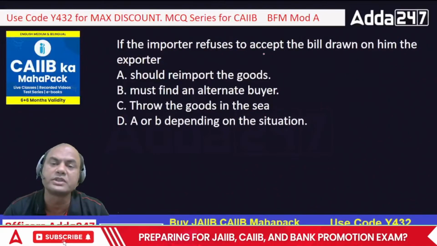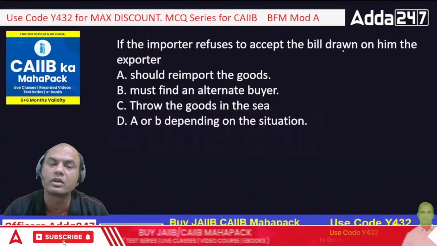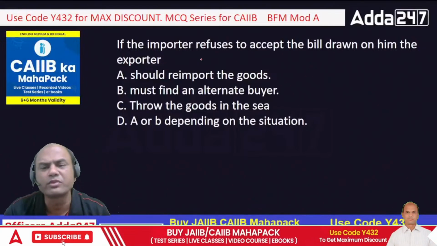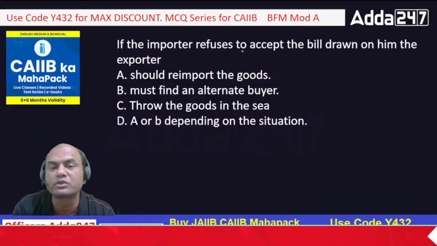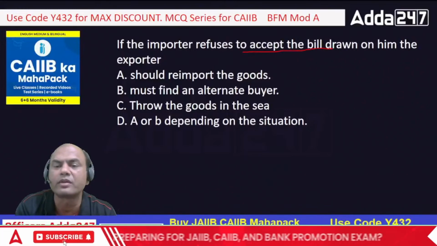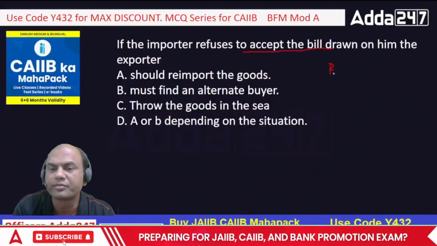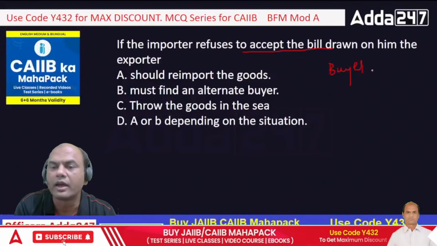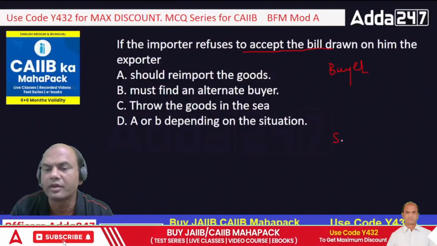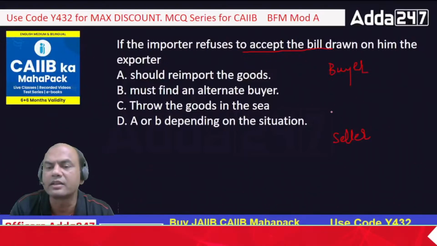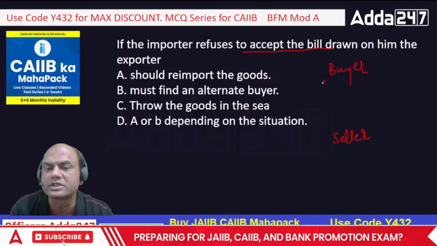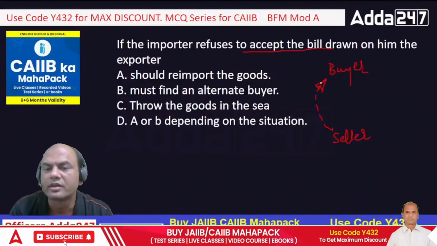If the importer refuses to accept the bill drawn on him, the exporter should... What do you mean by this? Refuses to accept the bill drawn on him. See here, this is the buyer and this is the seller. What has the seller done? The seller has sent the goods through the ship. The ship has gone to the buyer. Let's say USA.